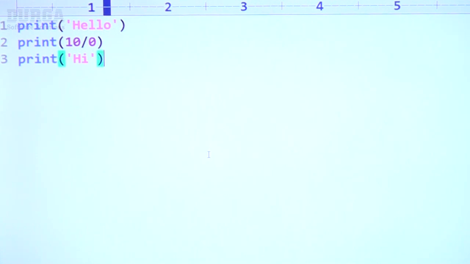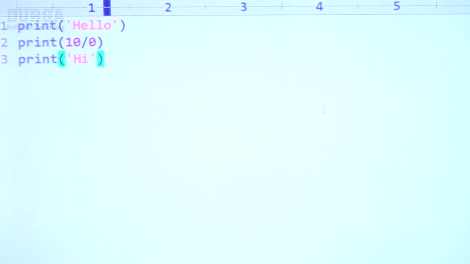That's all. Print of hello, print of 10 by 0, print of hi, like this I'm taking. Now let me execute this code. Here observe. The first line will be executed properly. In the second line, there is a problem.